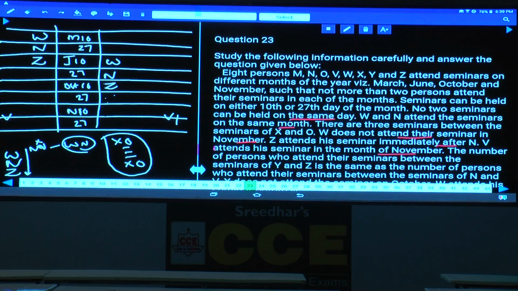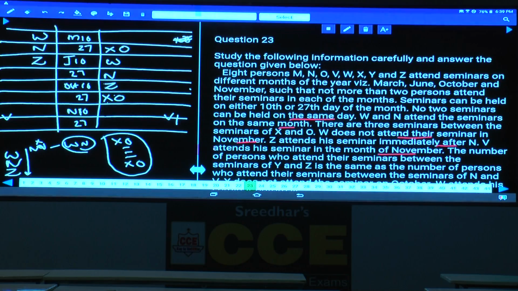Then between X and O there must be exactly 3. As between X and O there must be 3, X and O cannot be here. Are you following this or not? If X and O are here, 1, 2, 3, the other one must be in October, which is not ruled out. X and O cannot be here. Hence X or O will be here.